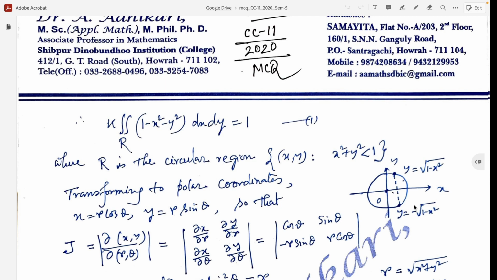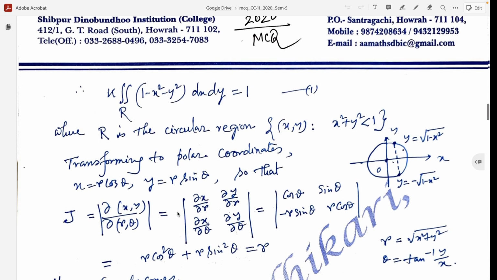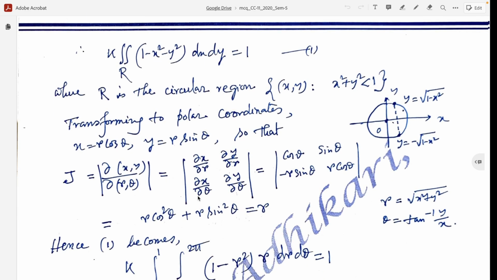Now we transform this Cartesian coordinate system to polar coordinates by putting x equal to r cos theta and y equal to r sin theta. So the Jacobian J, that is del(x,y) by del(r,theta), is the determinant of del x del r, del y del r, del x del theta, del y del theta. So we get cos theta, sin theta, minus r sin theta, r cos theta, and hence the Jacobian J equals r.